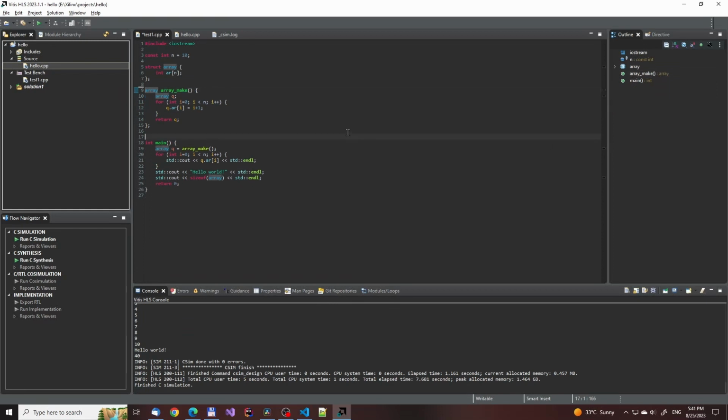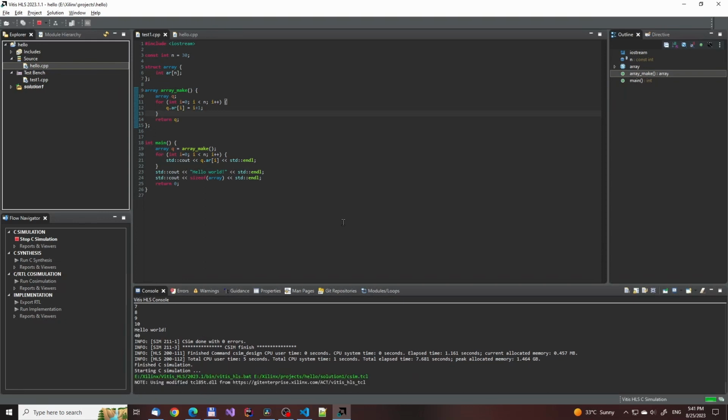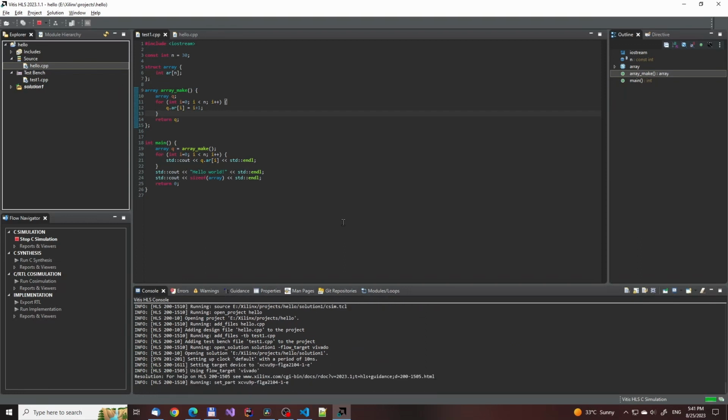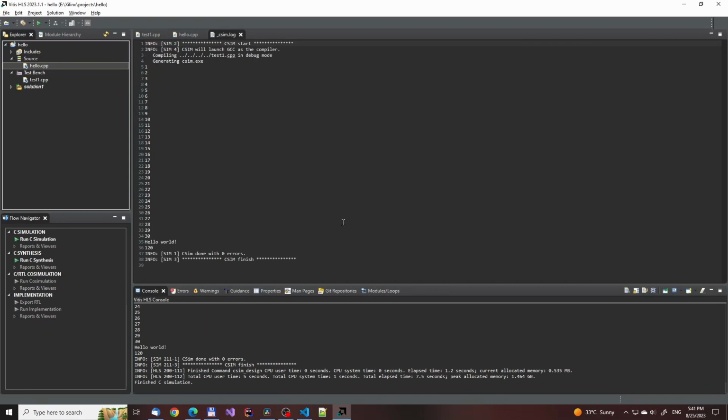Think about the makeArray function for a moment. If we tried returning a pointer to the array, we'd get a warning, but if we returned the whole array, it'd need to copy it in its entirety on the stack. The size of the array struct happens to be n times 4. So for a large statically allocated array, that could be a lot of work. But if we inline the function, all that work simply goes away.